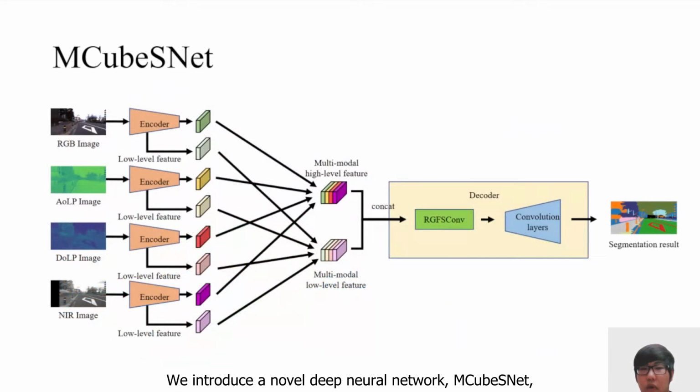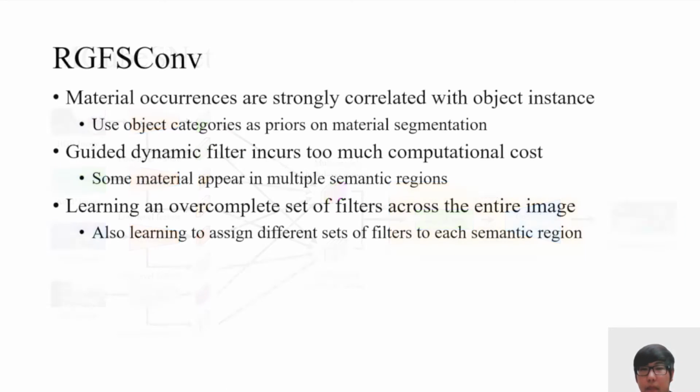We introduce a novel deep neural network, M-CubesNet, to fully leverage the multimodal material appearances. M-CubesNet uses DeepLab v3+ as the backbone encoder to extract multimodal low-level and high-level features. These encoded features are then filtered with a novel region-guided feature selection convolution layer.